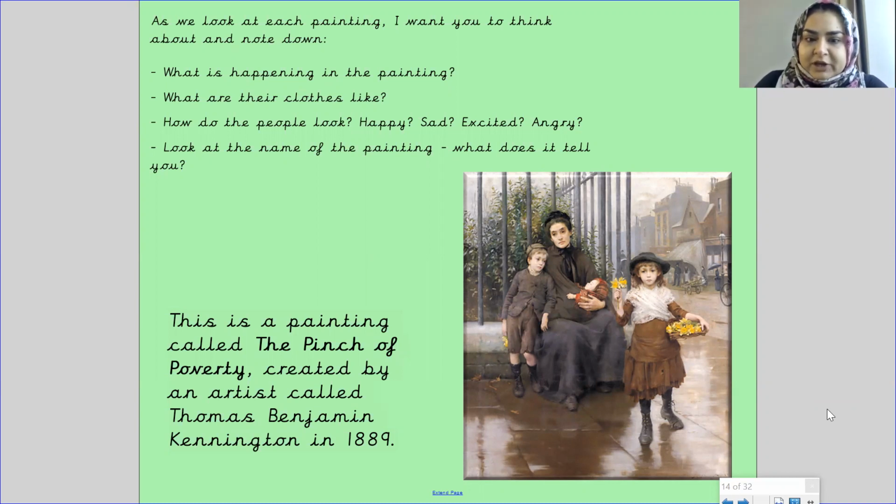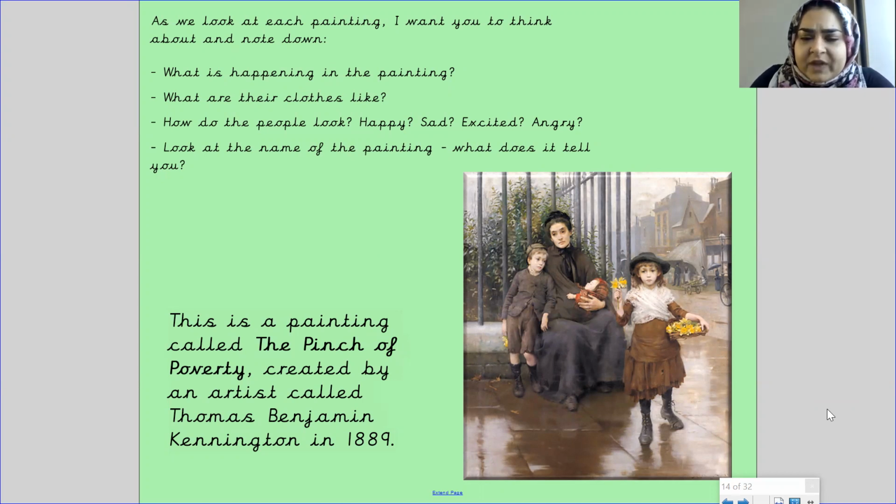This is a painting called The Pinch of Poverty. It's created by an artist called Thomas Benjamin Kennington in 1889. Now, what do you think is happening in the picture? What are their clothes like? How do the people look? Happy, sad, excited, or angry? Look at the name of the painting. What does it tell you? Pause the screen, and have a good look at the painting and note down some things for these questions.